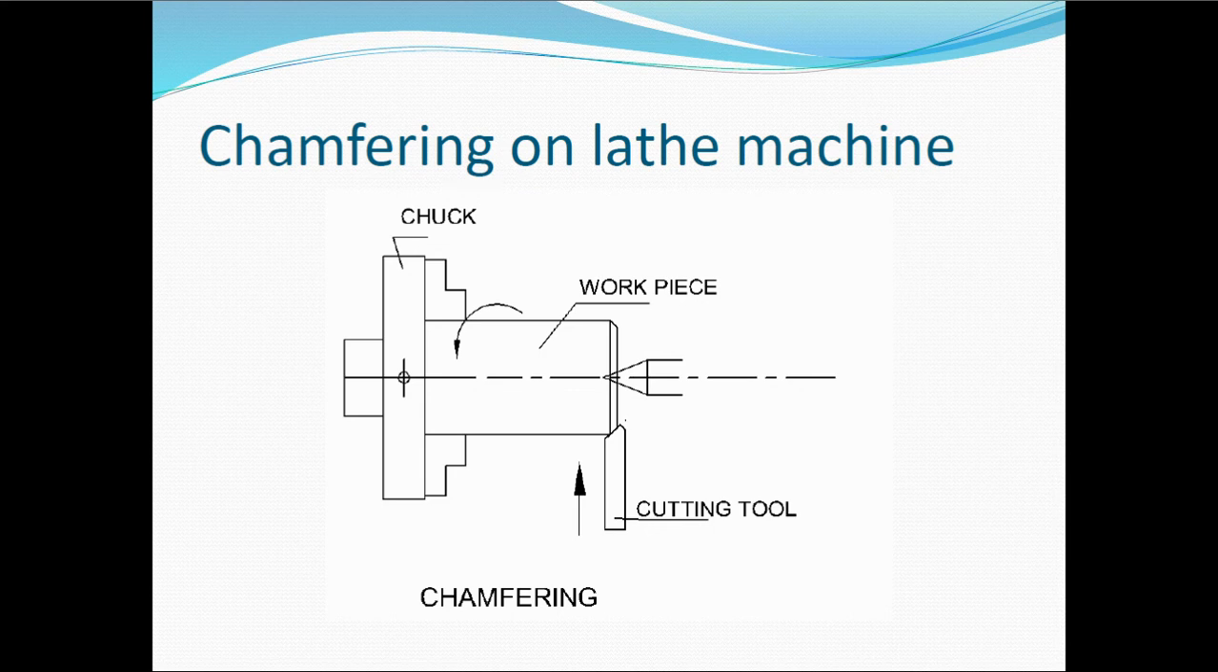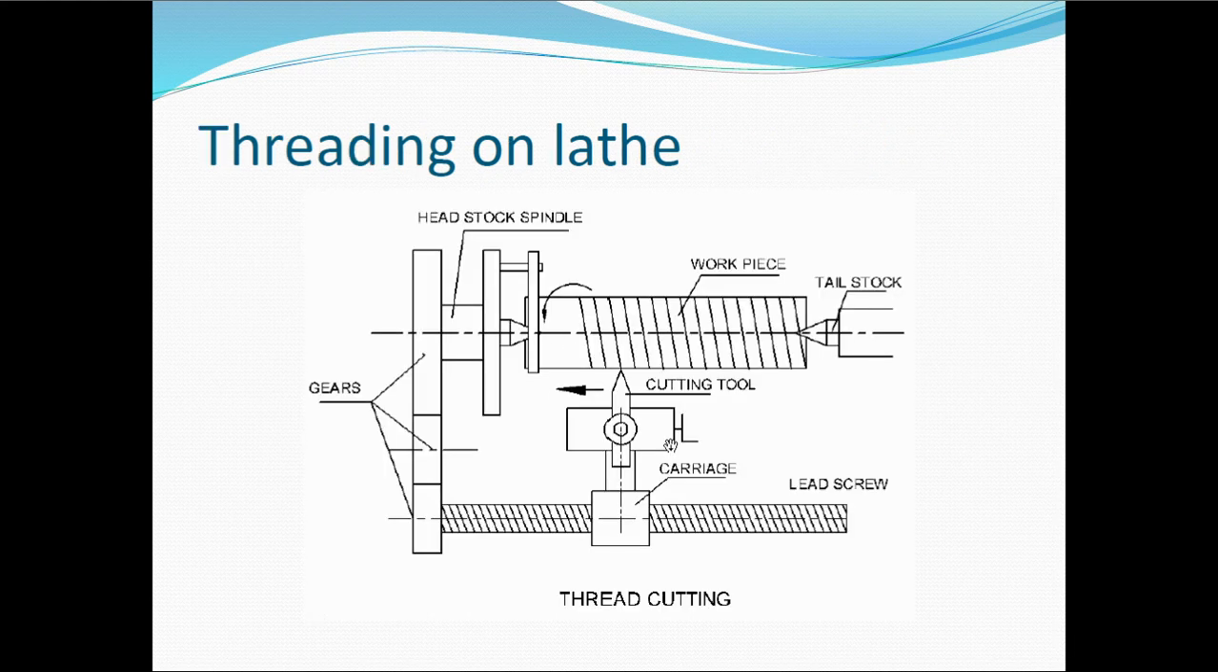And one more thing, the last operation that you can see on the lathe machine is the chamfering operation. Chamfering is done at the ends. For example, this is a workpiece and this is the workpiece end. In order to avoid sharp edges, we usually go for the chamfering operation. The chamfer is usually done at 45 degrees. You rotate at a slow speed, and with the help of the cutting tool, you cut the workpiece in this fashion. So this is about the chamfering operation.